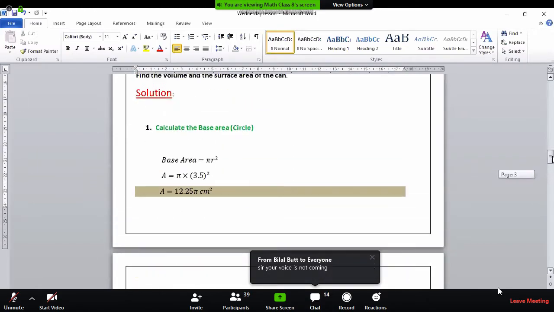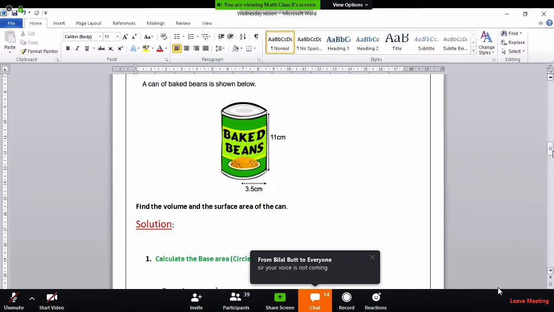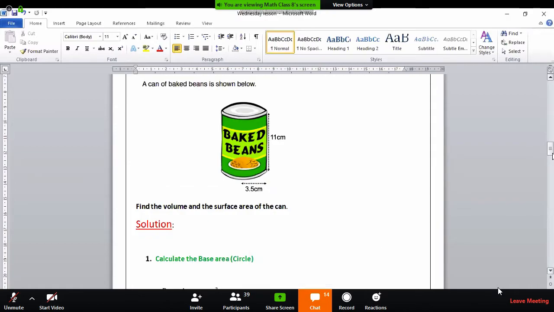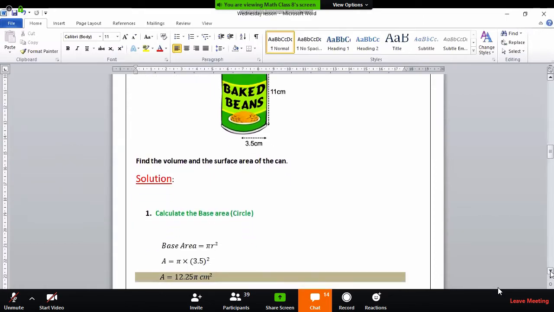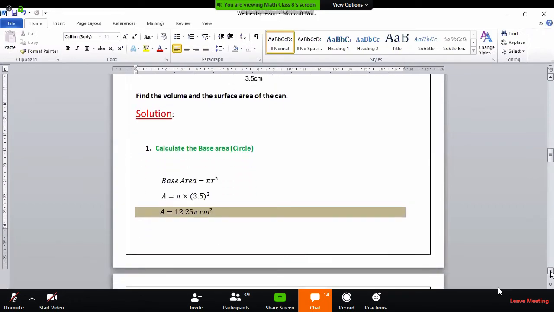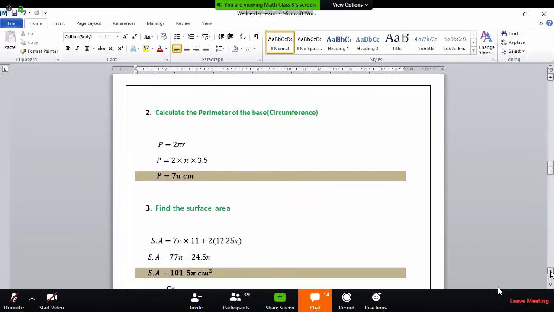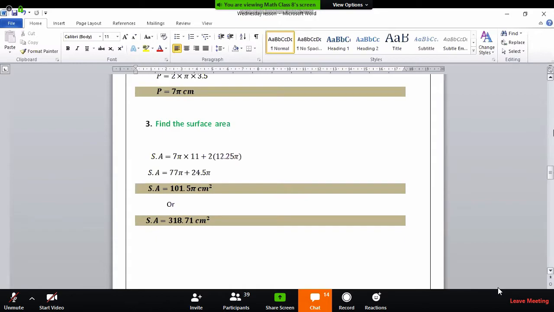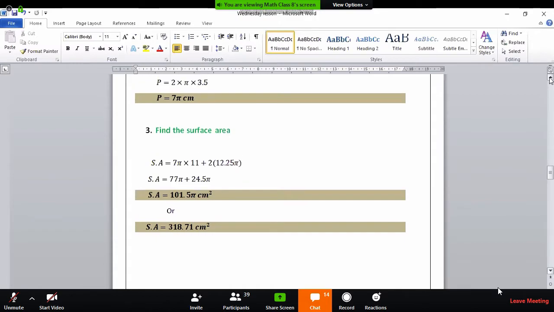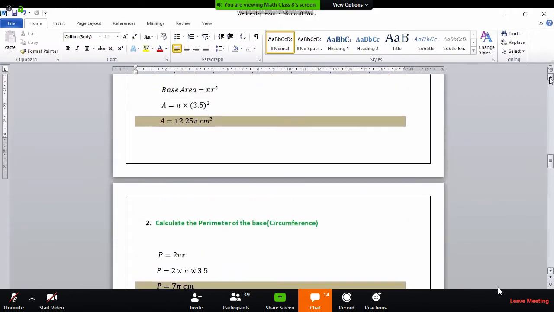Now you observe, students, the can is cylindrical in shape. If we are interested in finding the volume of the can, it is very easy. Just remember the volume of the cylinder is nothing but base area into height.